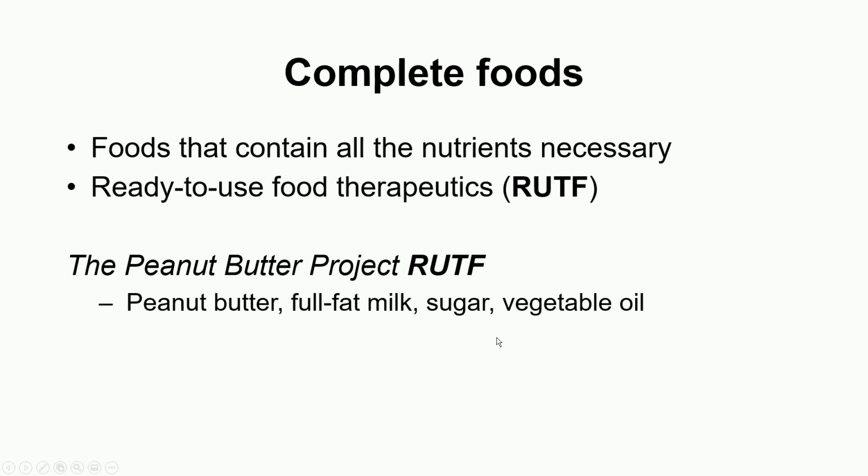It is also called RUTF. What is RUTF? It's called ready to use food therapeutics. Therapeutics means a therapy, and therapy means to treat some disease. So it's a bar made of peanut butter, full fat milk, sugar, and vegetable oil. It's a kind of therapy which is given to these children who are suffering from malnutrition.